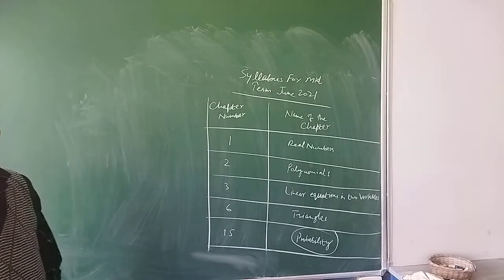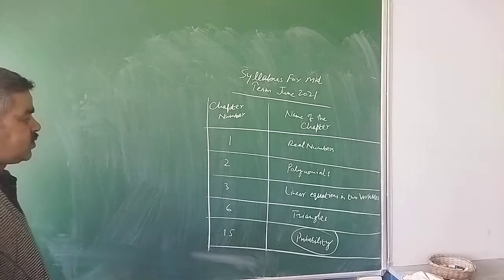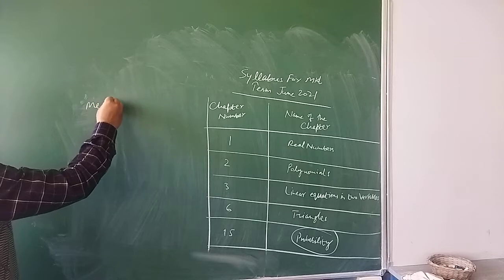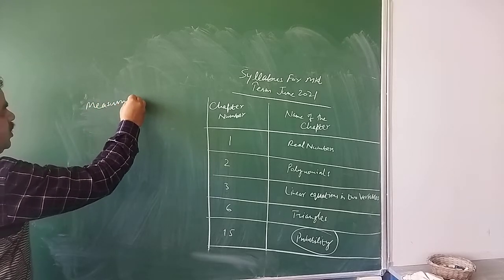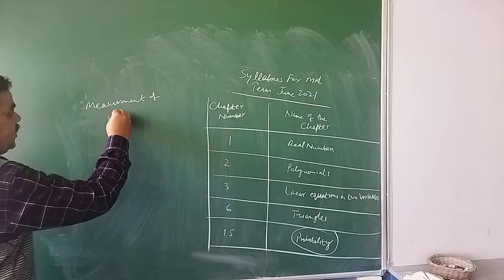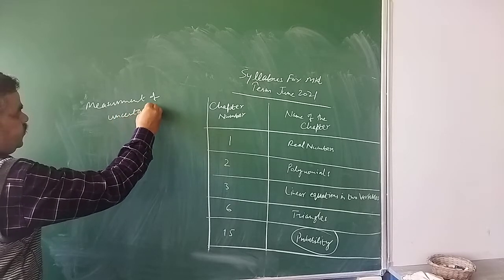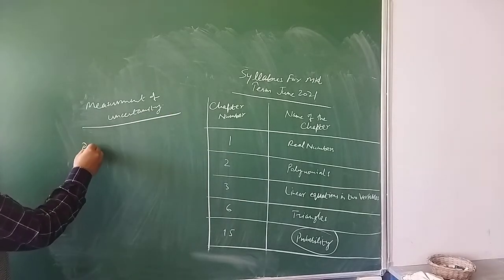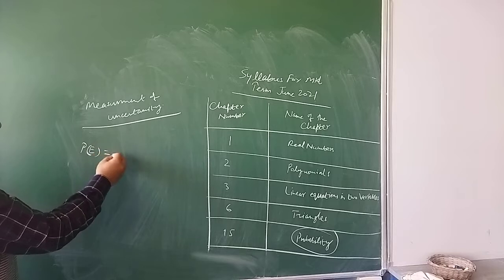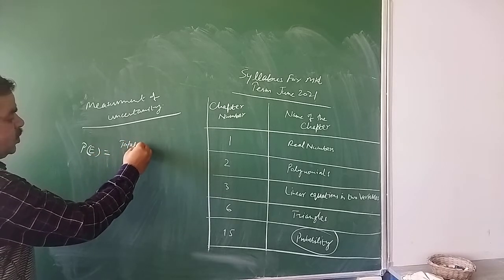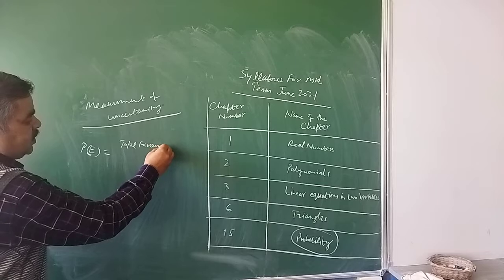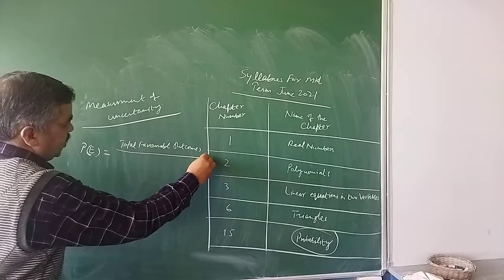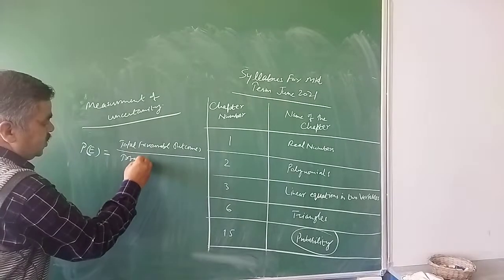In case of probability, when you are starting, first of all, what is probability? Probability is a measurement of uncertainty. Measurement of uncertainty is called probability. And mathematically, when you are representing it, empirical probability is always equal to total favorable outcomes divided by the total possible outcomes. Always remember this.